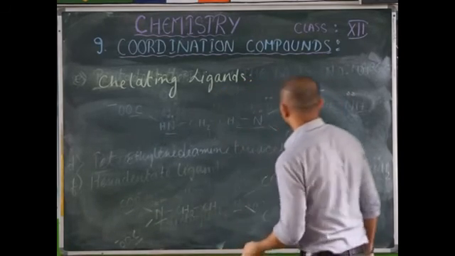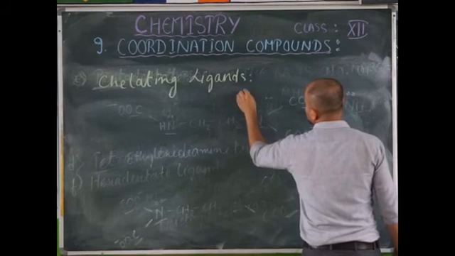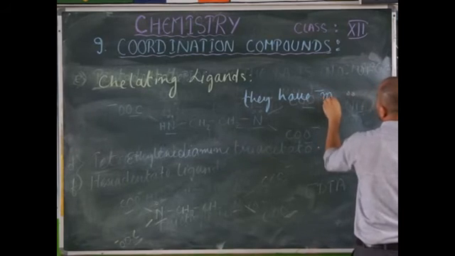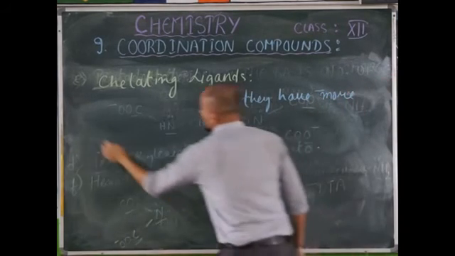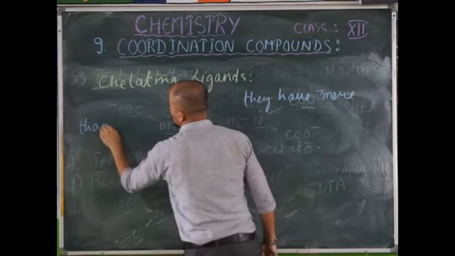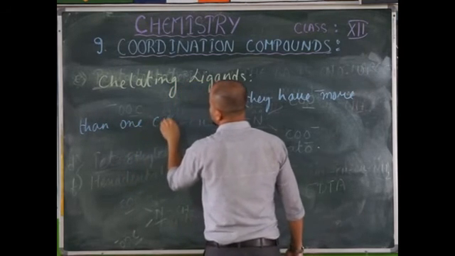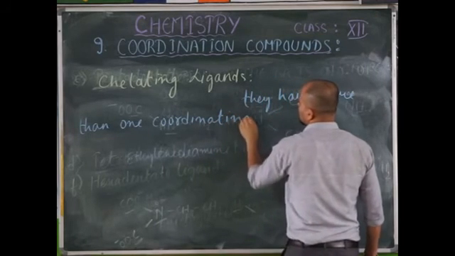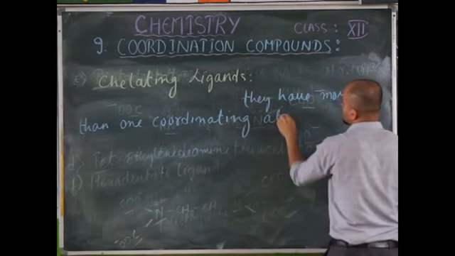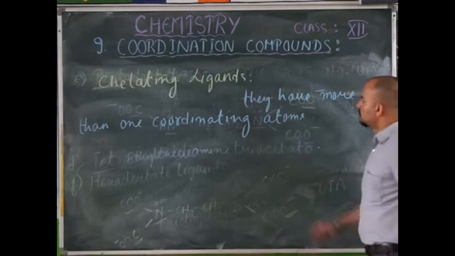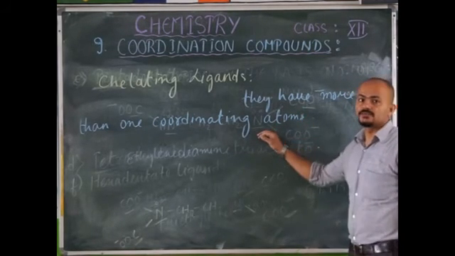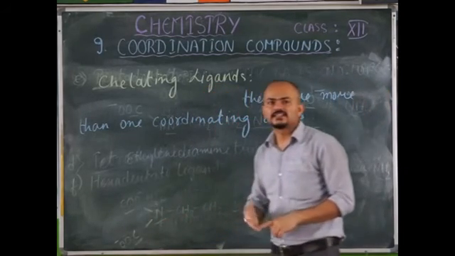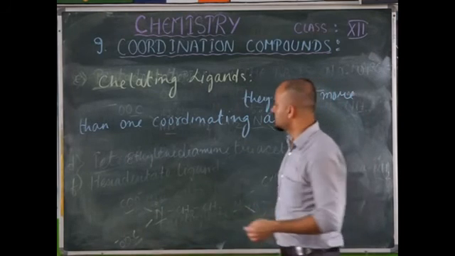They are polydentate, means they have more than one coordinating atom present in them. For example, you have a didentate ligand, tridentate ligand. These are all what? Polydentate ligands.